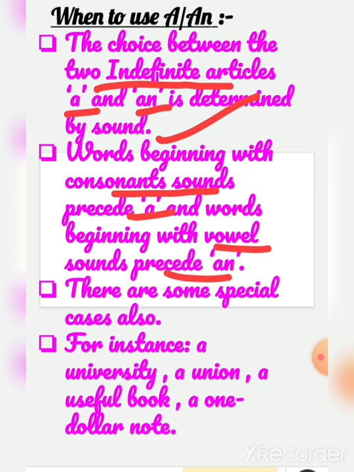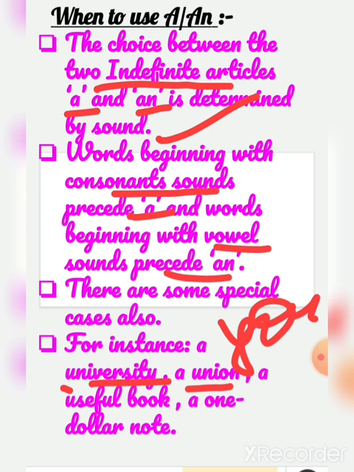There are some special cases also, like a university. Here the u sound is coming. A union. Now in an umbrella, a vowel sound is coming. In university, a u sound is coming, as in a union, a useful book, a $1 note.